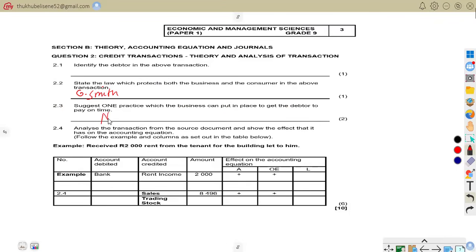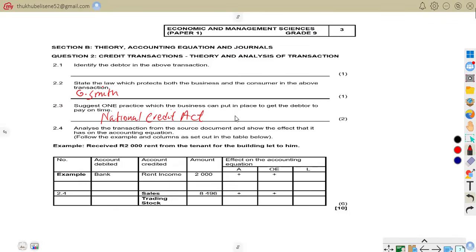National Credit Act. As we know, the National Credit Act protects both business and consumers during credit transactions. It ensures fair credit practice. For example, a business cannot charge unfair interest rates to customers. Hope you're together on that.